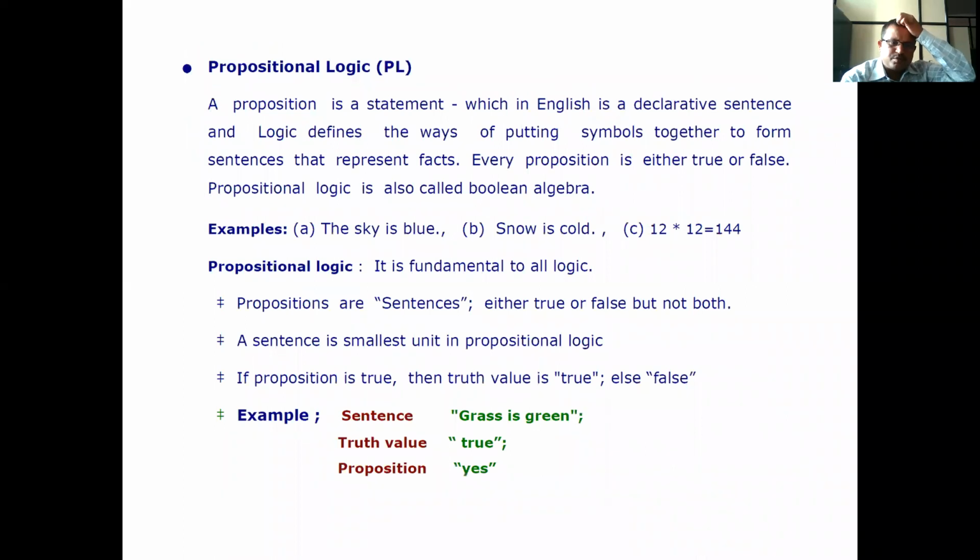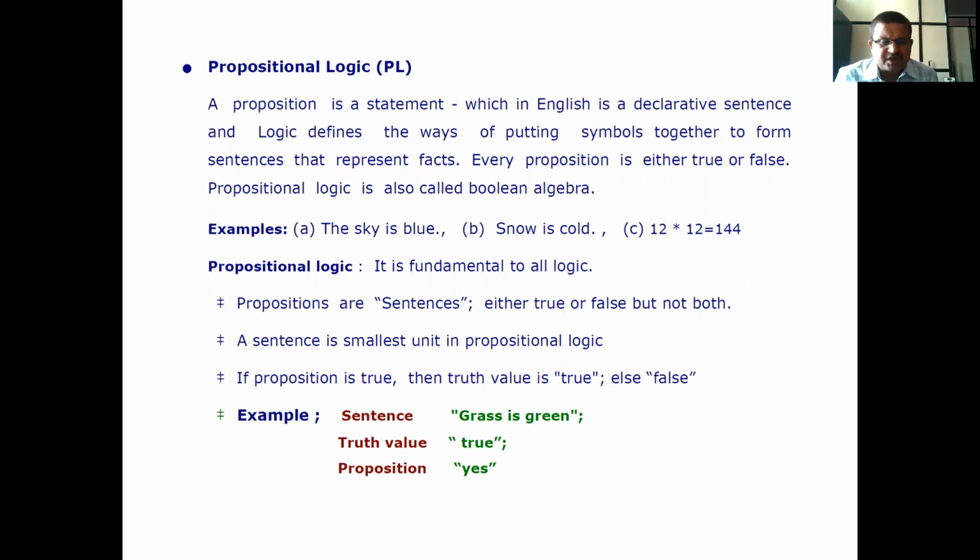Now, propositional logic, PL. A proposition is a statement which in English is a declarative sentence, and logic defines the ways of putting symbols together to form sentences that represent facts. Every proposition is either true or false. Propositional logic is also called Boolean algebra. Examples: the sky is blue, snow is cold, and 12 times 12 is equal to 144.